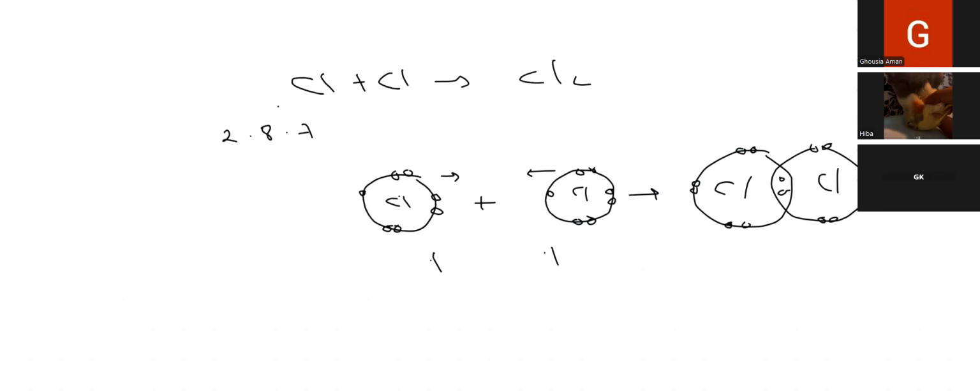So we can write this chlorine's 1 electron is shared with this chlorine's 1 electron. Why is 1 electron being shared? Because each needs 1 electron. When 1:1 sharing of electrons is taking place, you will see in the overlapping part there will be 2 electrons. Two electrons in the overlapping part means the bond is a single covalent bond, which is represented by a single line like this.